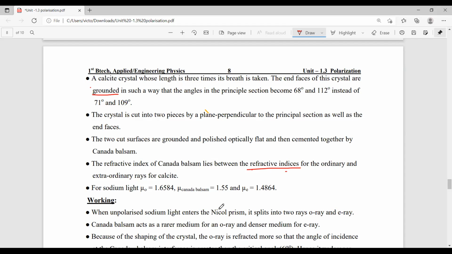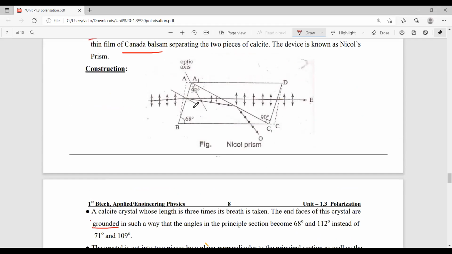Actually, when you observe this figure, this is the incident ray, which is an unpolarized light. So this is a crystal, which is an anisotropic crystal. So automatically, the incident unpolarized light is split into two parts. Already we discussed it, double refraction. One of the light rays is the E ray, another light ray is the O ray.